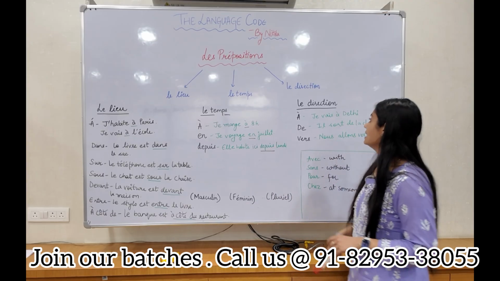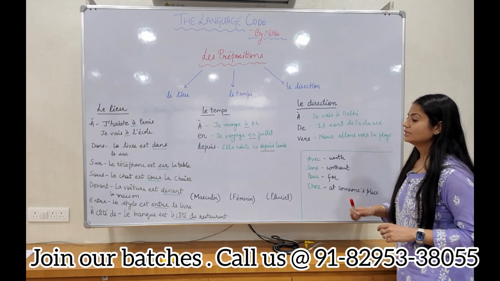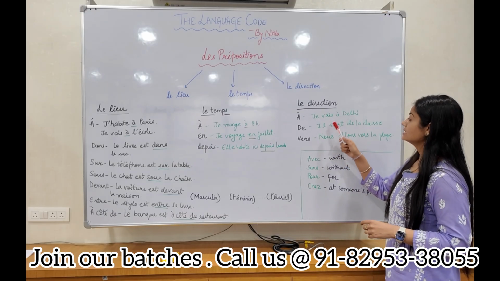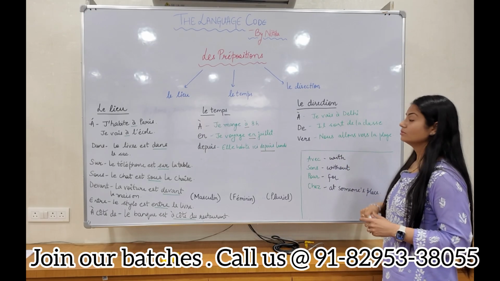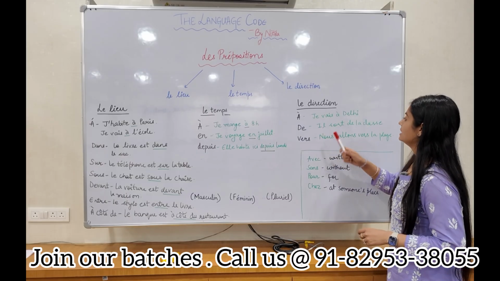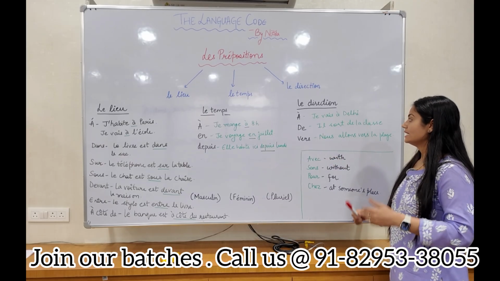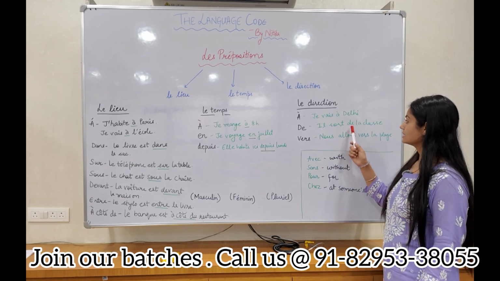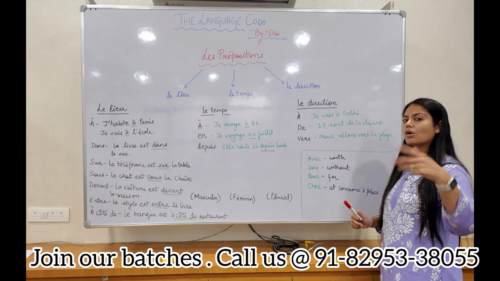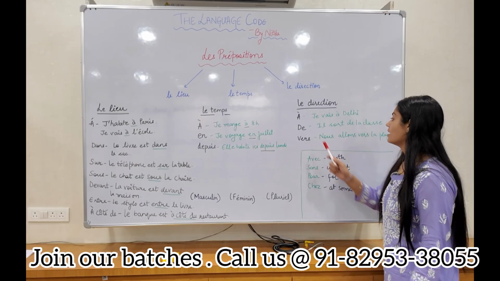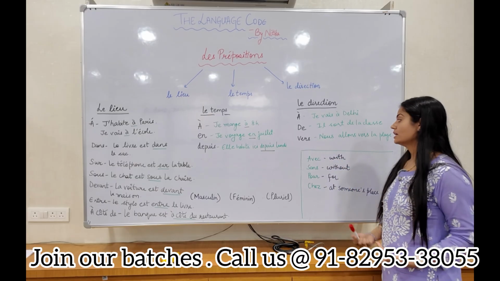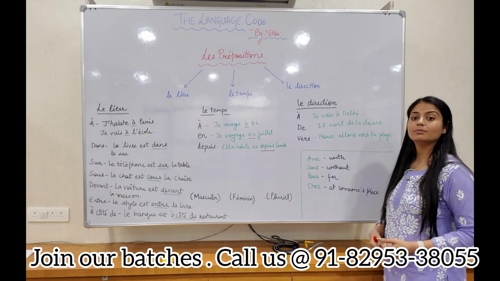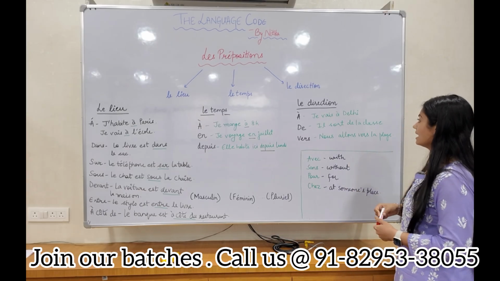Oui. Then is direction. Pour la direction, je vais à Delhi. So I am going to Delhi. Il sort de la classe. He goes outside of the class. So from the class. So de is used either for from or of. You use it for both. Vers. Vers means towards. So nous allons vers la plage. We are going towards the beach.